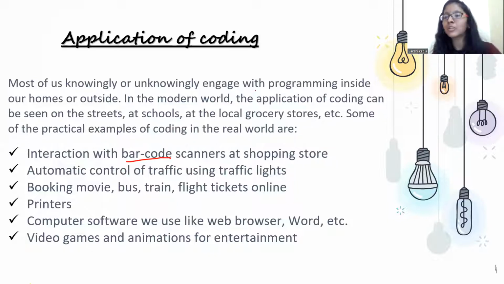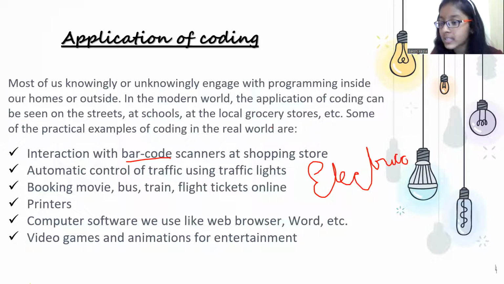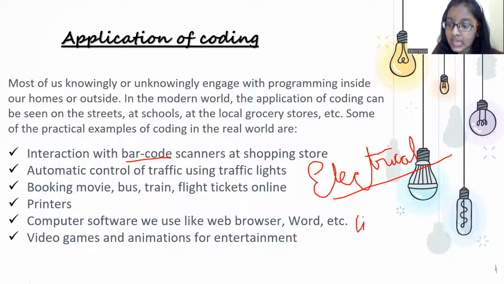Listen to me, this is a very important point. Every electrical device made by humans has some lines of code or many lines of code. Means they are made up of programming itself. Maybe it is your computer, your laptop, your washing machine, your gas stove or anything. They are all made with basically a thing which is code.